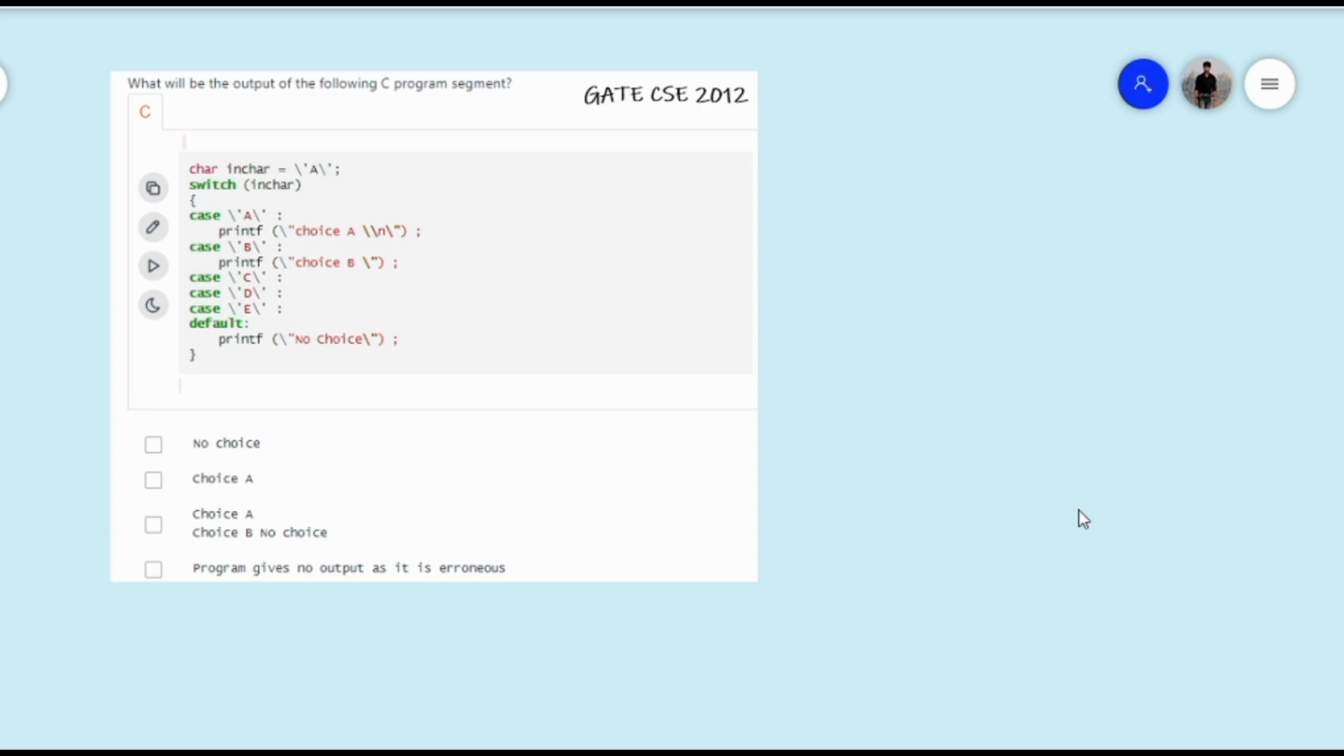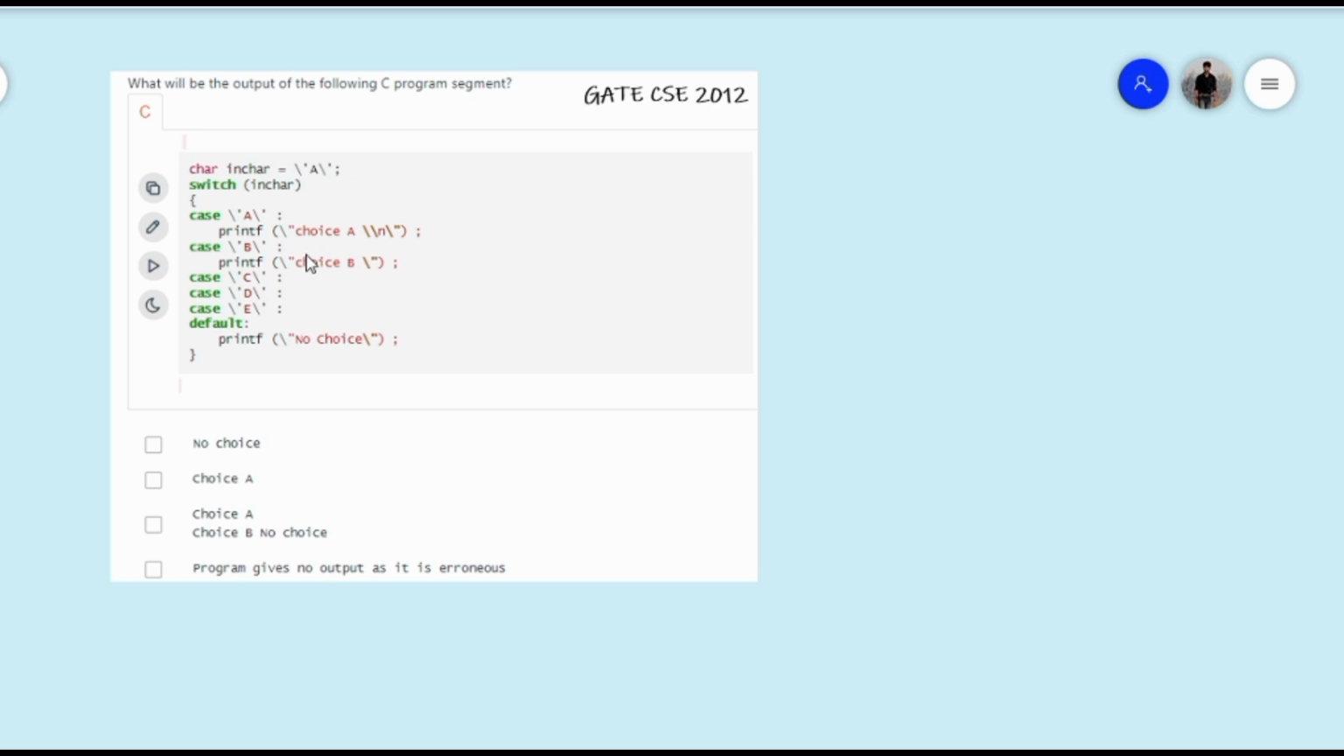The given question is asked in GATE CSE 2012 for 1 mark. Okay. So there is a character variable in char and having value a. When we go into the switch statement, this in char variable is passed and here the case is checked. Because this in char variable has value a, this case will be executed and printf, so choice A will be printed.